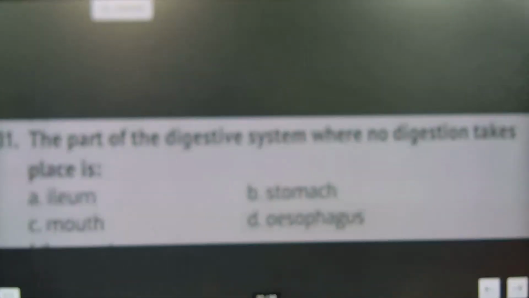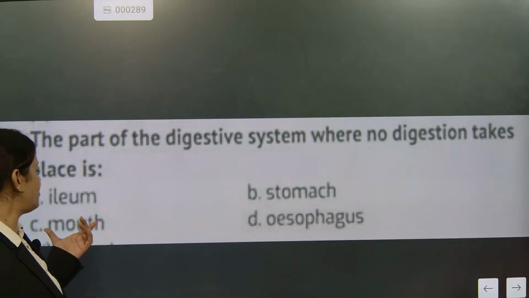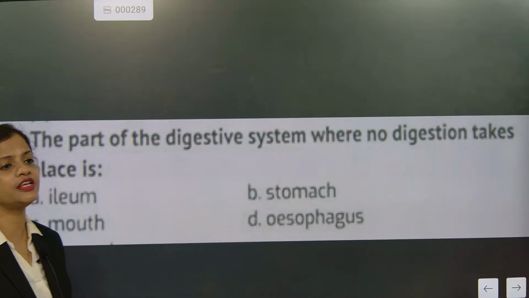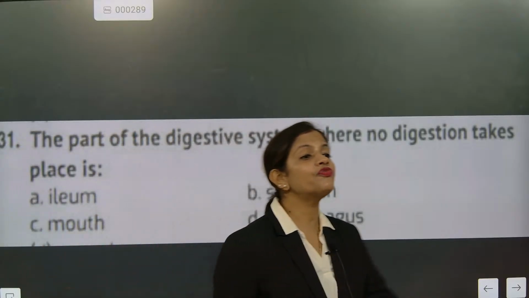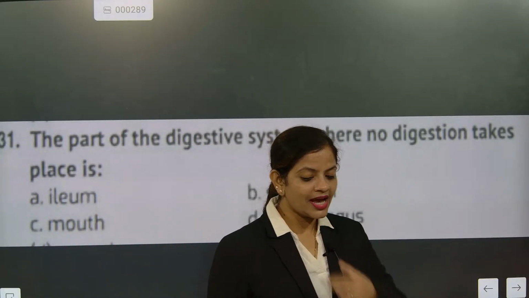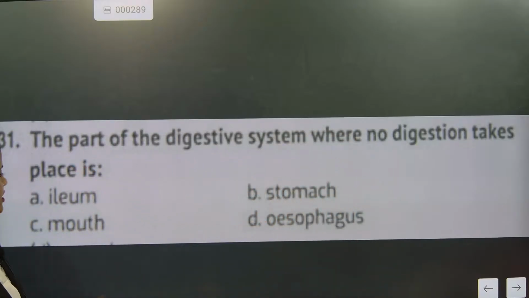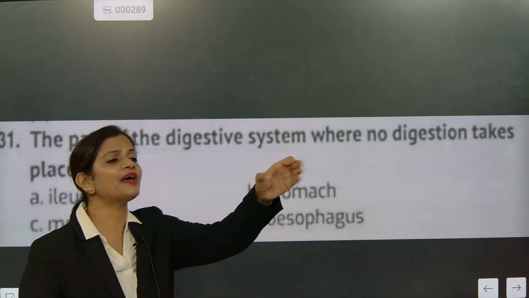The part of the digestive system where no digestion takes place. See, in the mouth digestion takes place, and in the stomach also. The esophagus is the answer. Esophagus is a passage, and it will definitely not allow digestion. Esophagus has peristaltic movement.